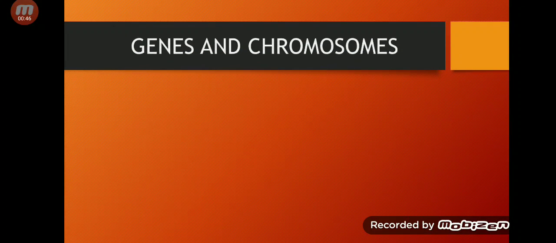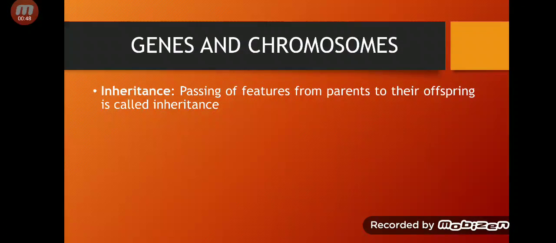Number one, inheritance. Now, what is inheritance? Inheritance is the passing of features from parents to their offspring. Features mean characteristics, and offspring means babies, like son and daughter. So, passing of characteristics from parents to their babies is called inheritance.